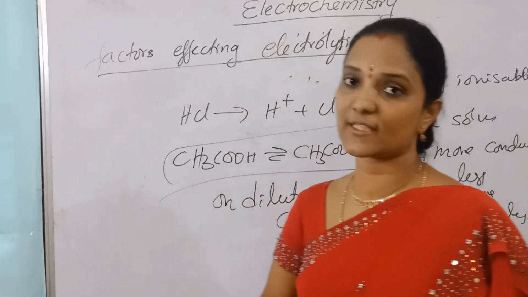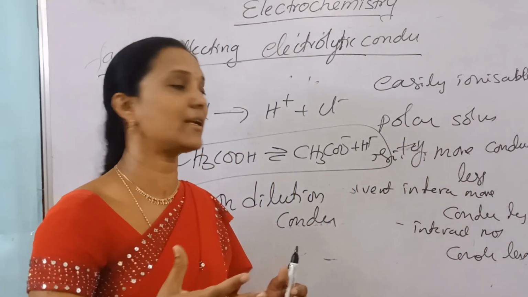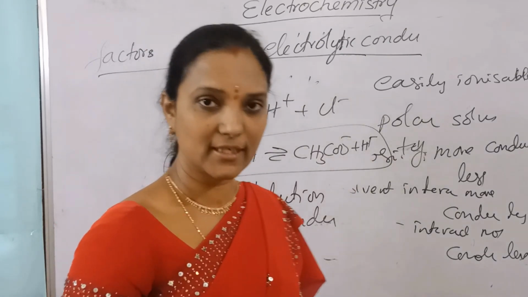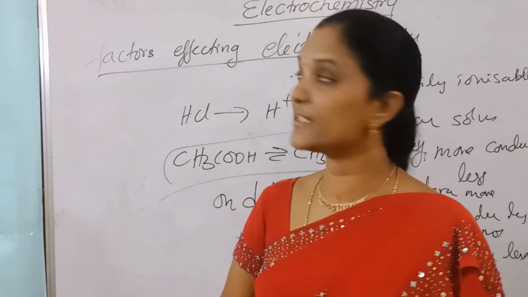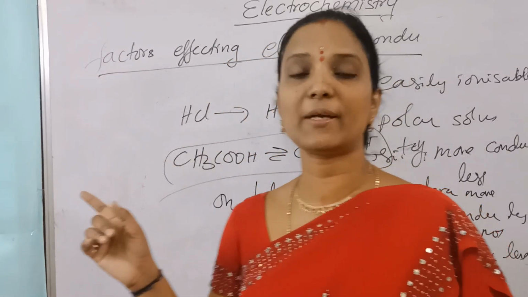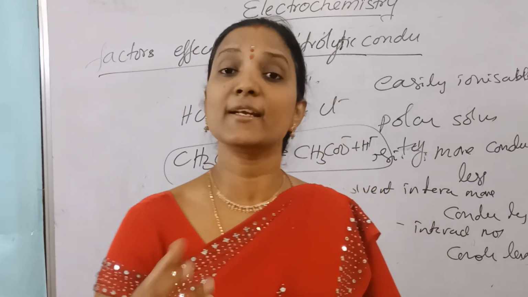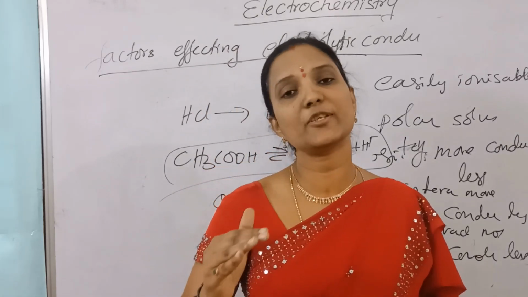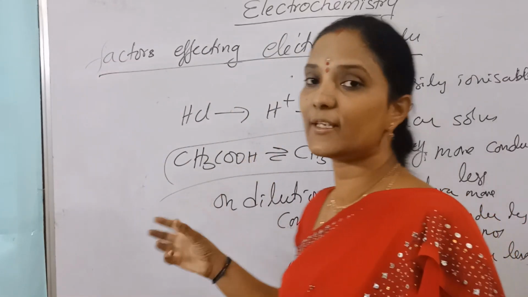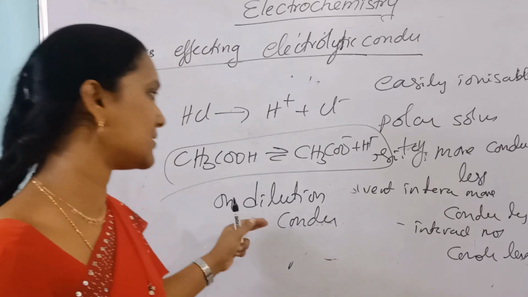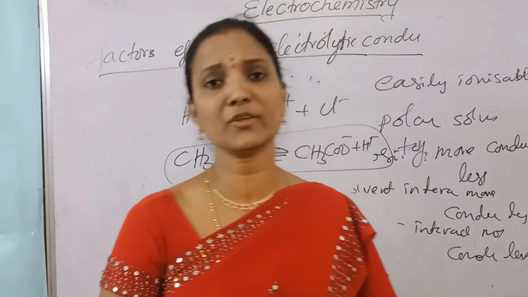It also depends on concentration, whether strong electrolyte or weak electrolyte. For a weak electrolyte, on dilution the degree of ionization increases, so decreasing concentration increases conductance. These are the factors affecting metallic conductance and electrolytic conductance. Metallic conductance depends on structure: as valency electrons increase, conductance increases; as density increases, conductance decreases; as temperature increases, conductance decreases. Electrolytic conductance depends on the nature of the solute, the nature of the solvent, the size of the ions and the concentration.